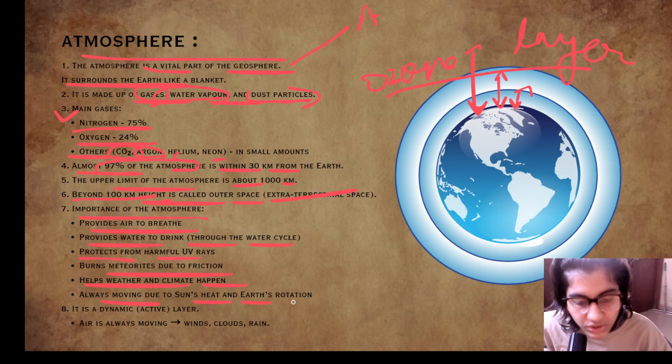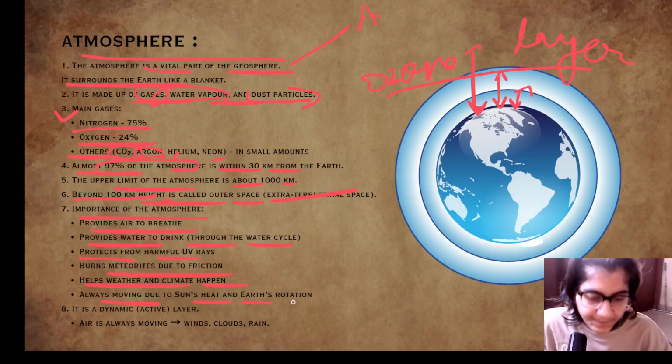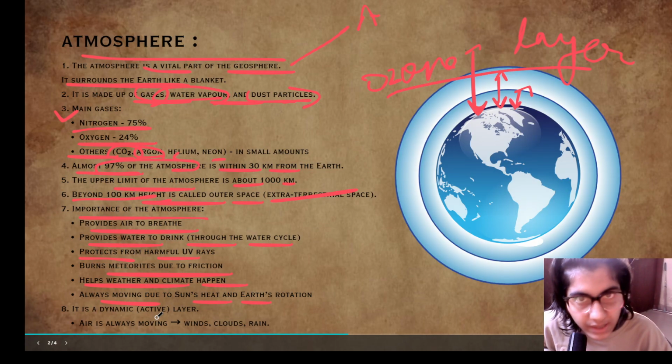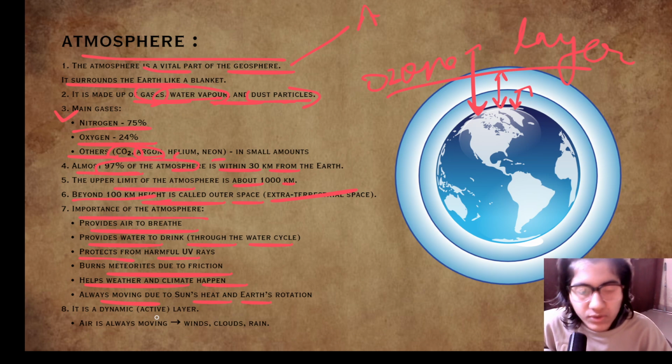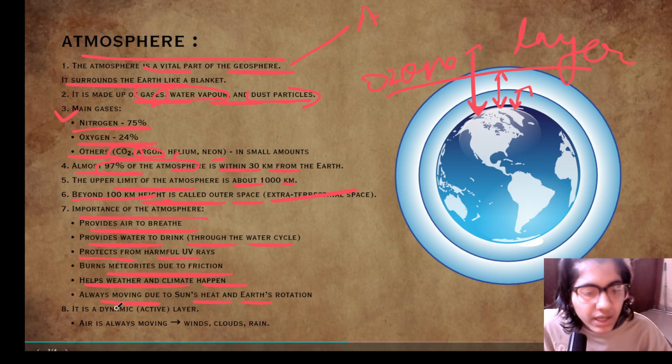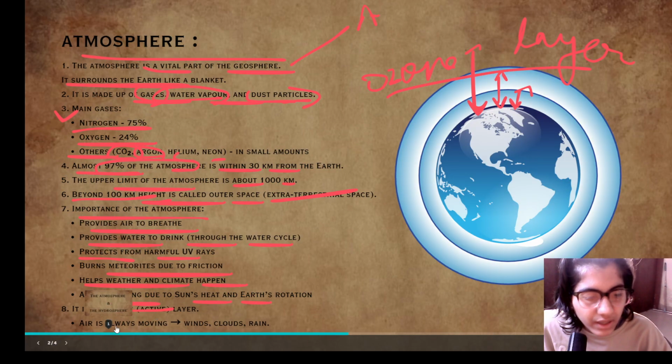Earth's rotation also affects the air present in the atmosphere. How does Earth's rotation affect the air in the atmosphere? We will cover this in the later chapters. It is a dynamic, active layer. Air is always moving: winds, clouds, rain. As I have already told you, the atmosphere is a dynamic layer, meaning it's always moving and changing.